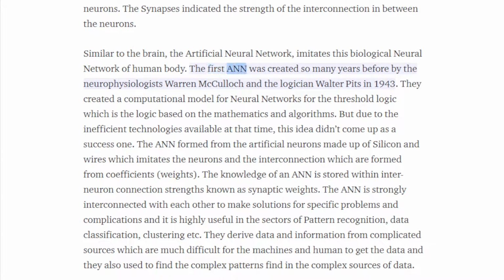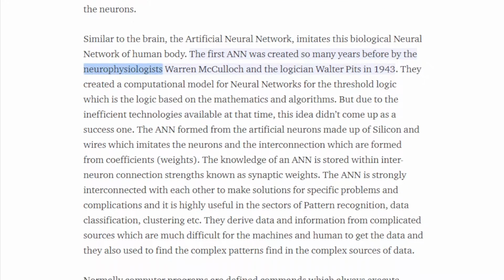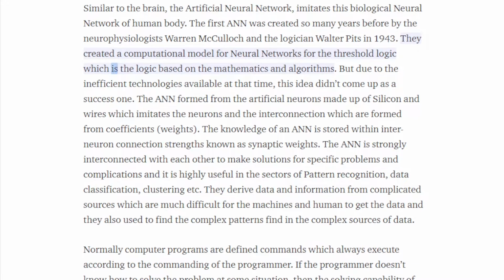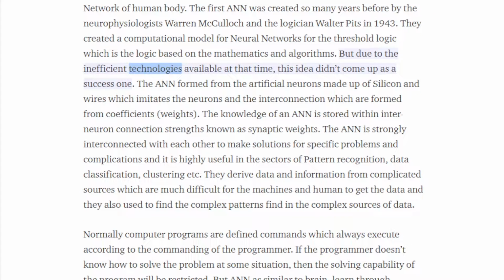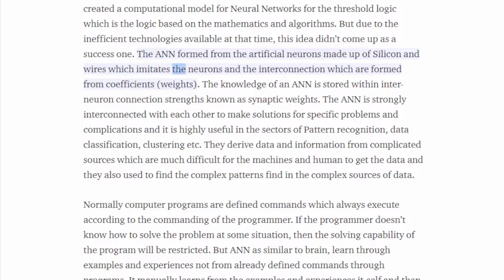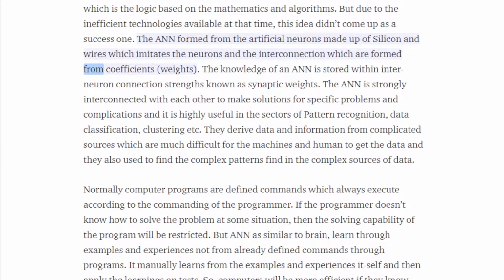The first ANN was created many years ago by the neurophysiologist Warren McCulloch and the logician Walter Pitts in 1943. They created a computational model for neural networks based on threshold logic, which is logic based on mathematics and algorithms. But due to the inefficient technologies available at that time, this idea didn't become a success. The ANN is formed from artificial neurons made up of silicon and wires, which imitate the neurons and the interconnections, which are formed from coefficients called weights.